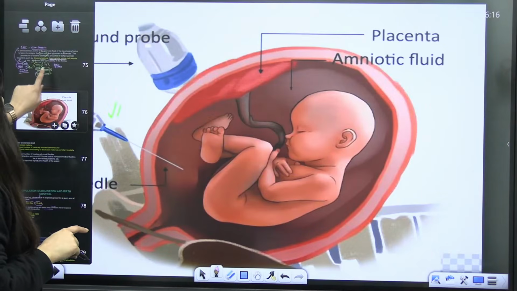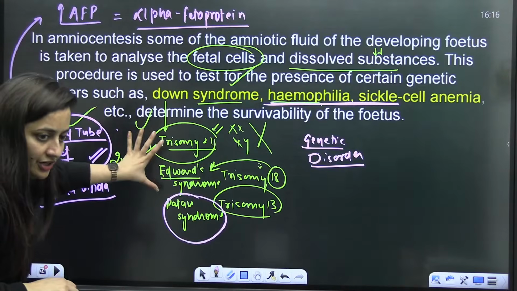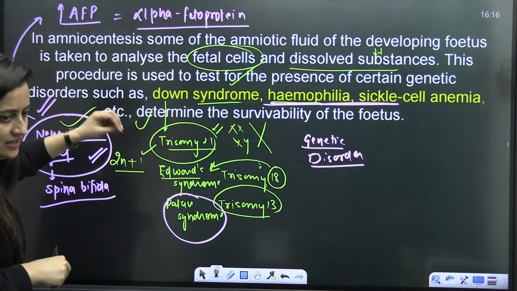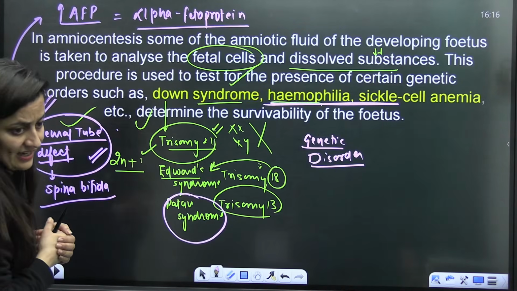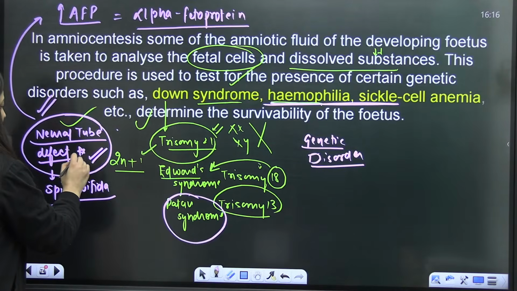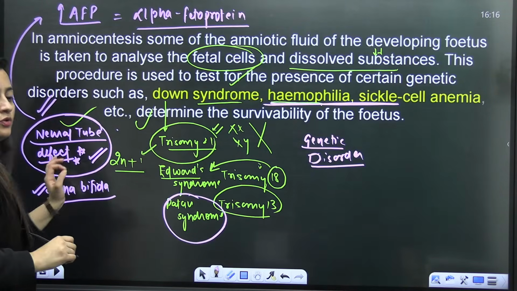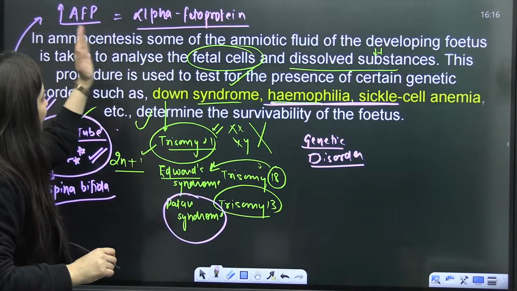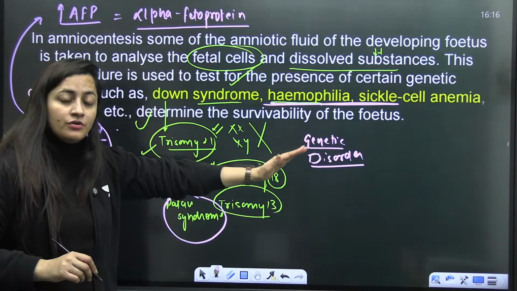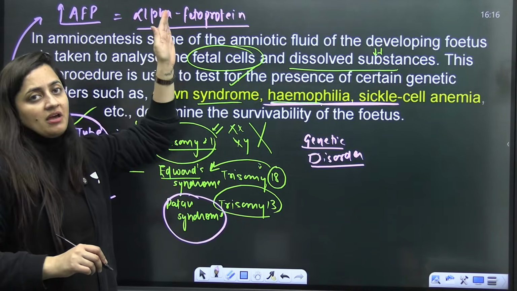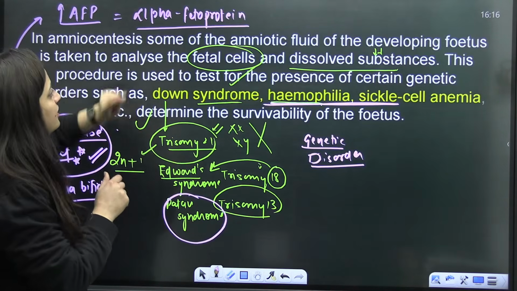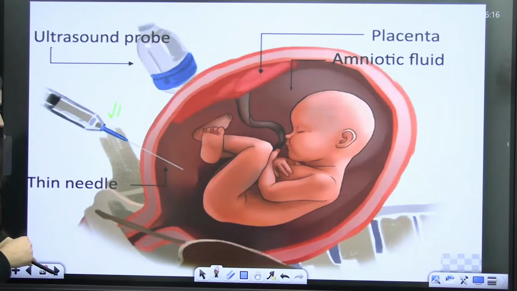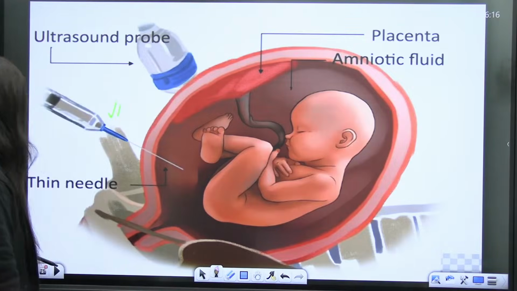Amniocentesis, we have already discussed. I told you which one is the genetic disorder, the chromosomal disorder, the metabolic disorder. You have PKU. Even thalassemia can be detected with it, and also neural tube defect, spina bifida. If the neural tube is not properly developed, then AFP can come out in the amniotic fluid. If there is a high level of AFP, it indicates that the neural tube is not developed well. So it is alpha fetoprotein. This is what you people can remember. This is important for the exam, guys.